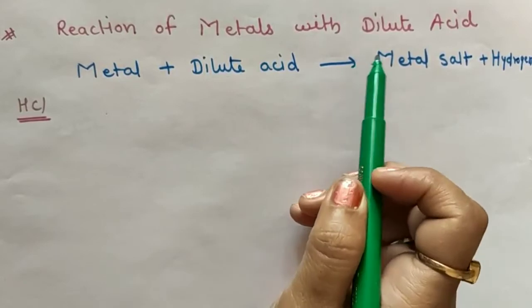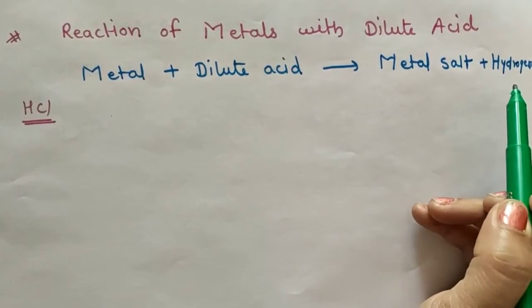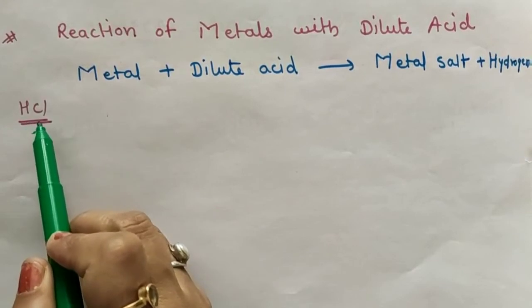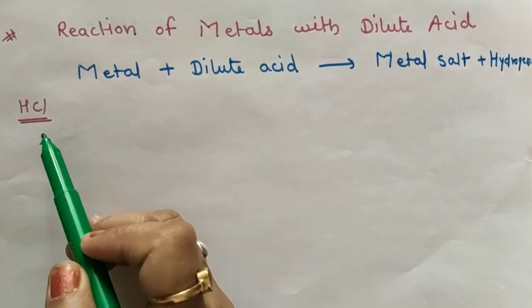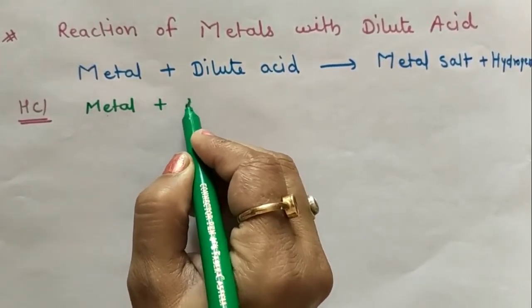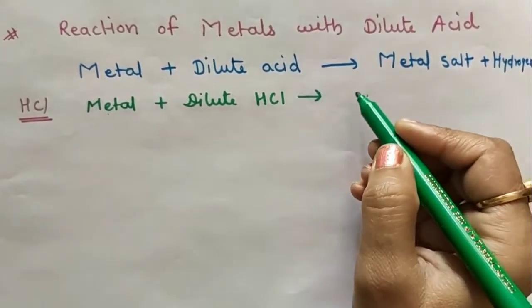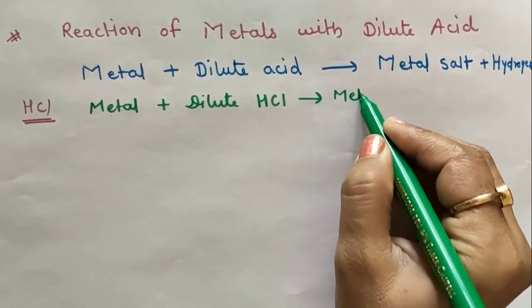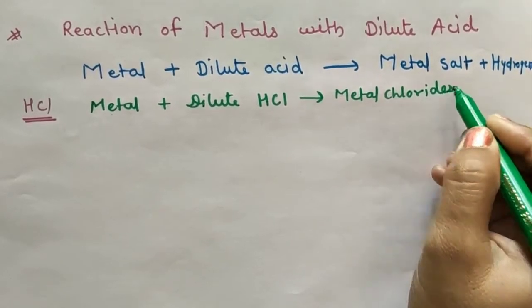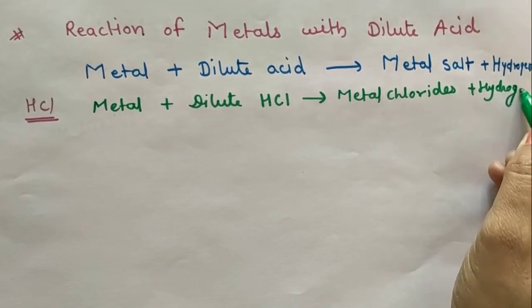Reaction of metal with dilute acid. When metal reacts with dilute acid, it forms metal salt and hydrogen. We will first describe the reaction of metal with dilute hydrochloric acid. When metal reacts with dilute hydrochloric acid, it forms metal chloride and hydrogen gas.